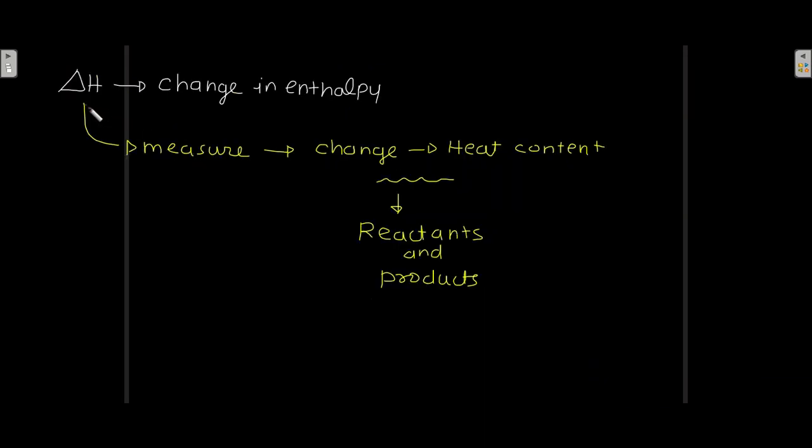Now this delta H, that is change in enthalpy, is the measure of change in heat content of reactants and products. The term that measures the change in heat content of the reactant and product is known as delta H, that is change in enthalpy.